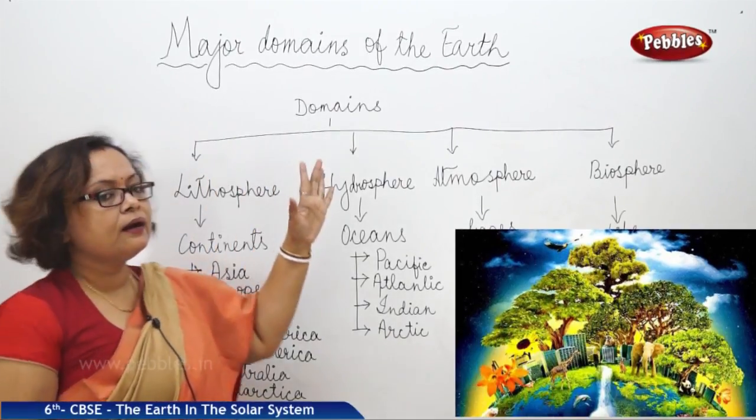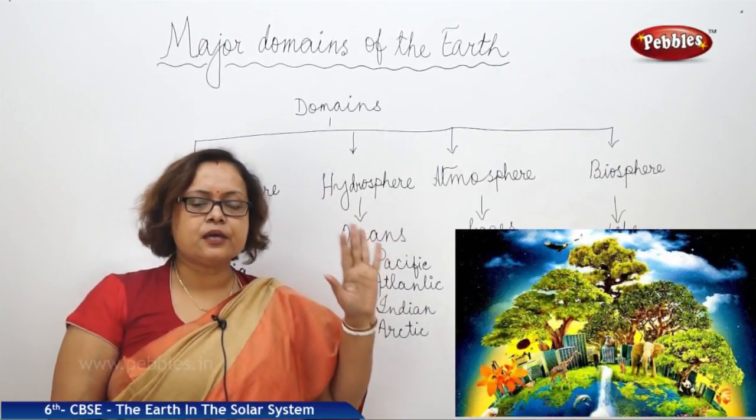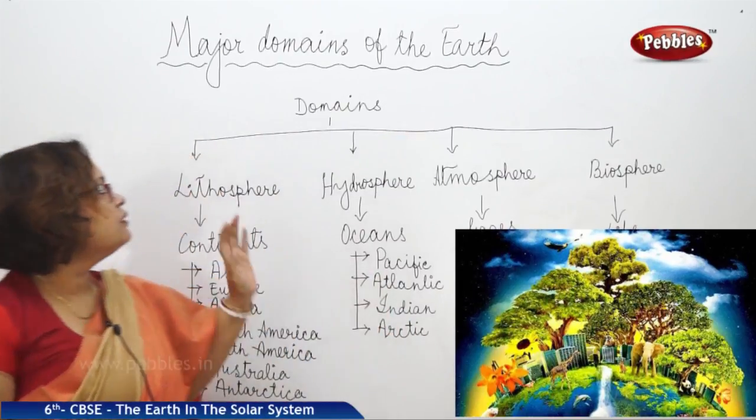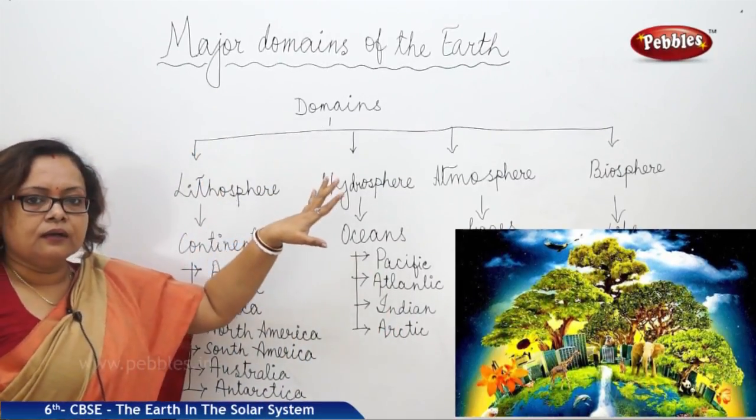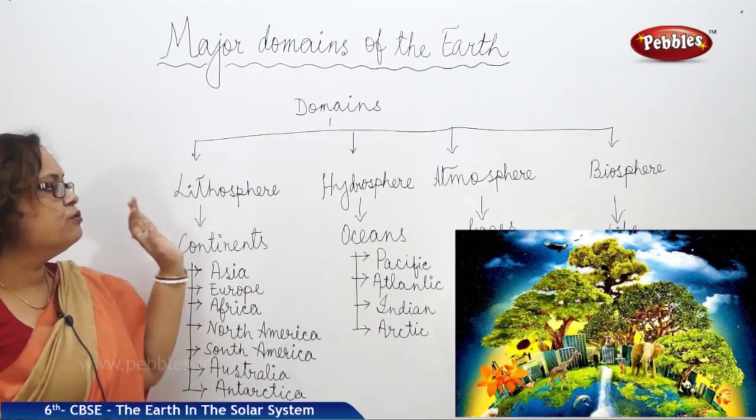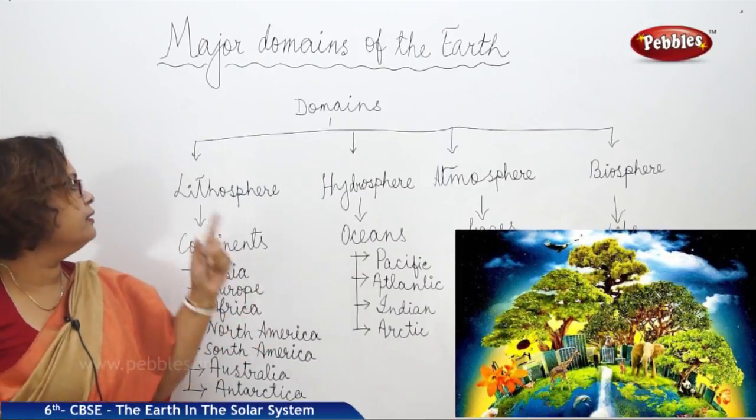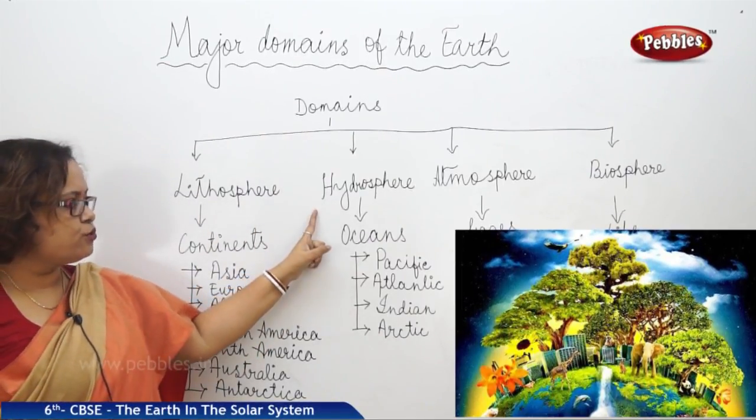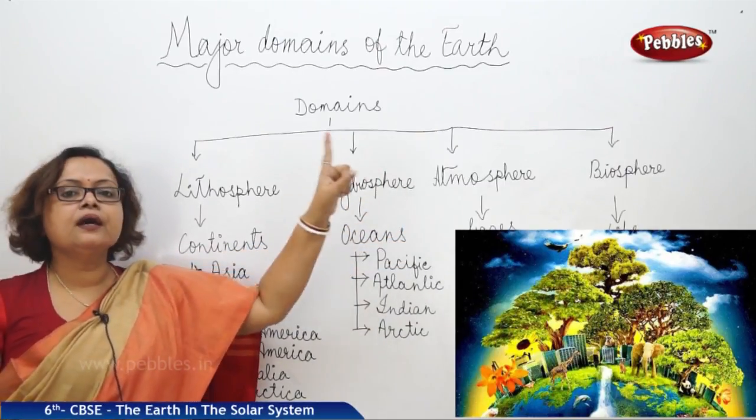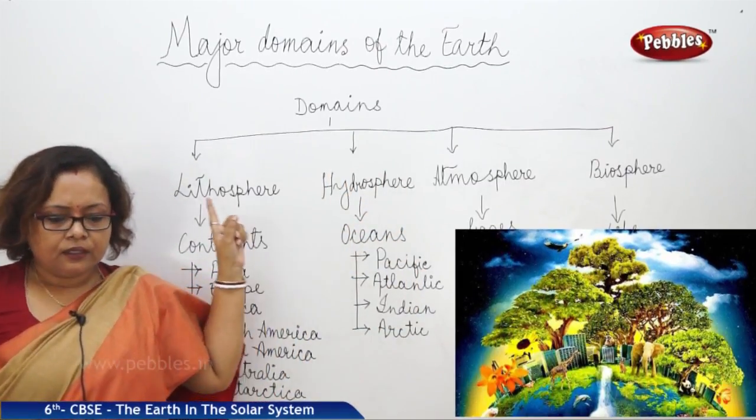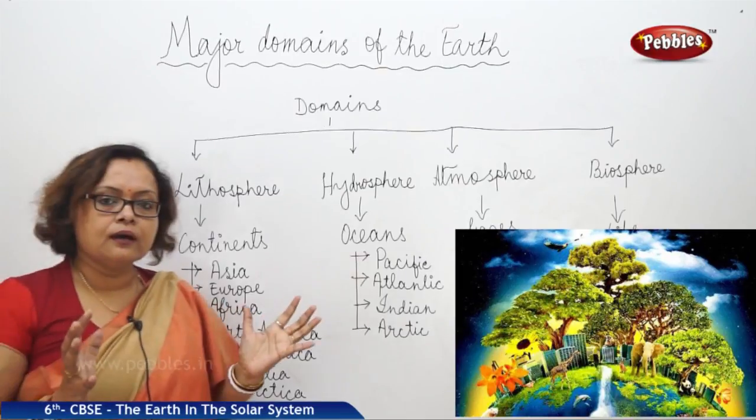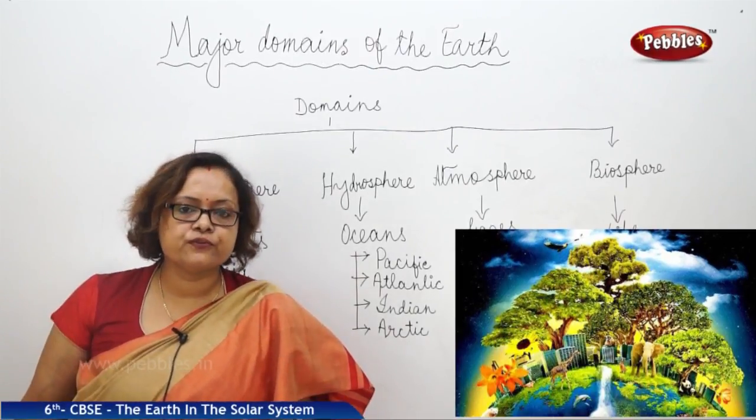Major domains of the earth, that is the chapter we are discussing now. The domains of the earth are majorly divided into 4 parts. They are lithosphere, hydrosphere, atmosphere and biosphere. The solid portion of the earth is known as lithosphere.